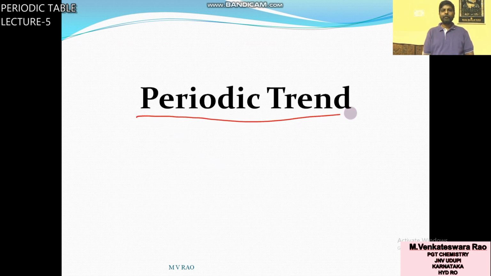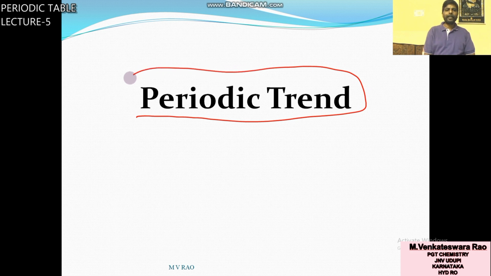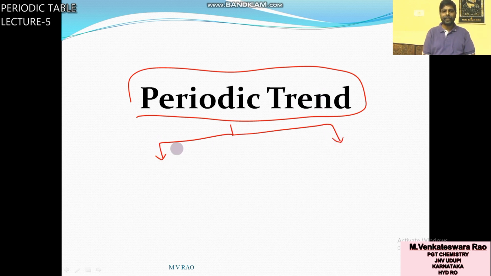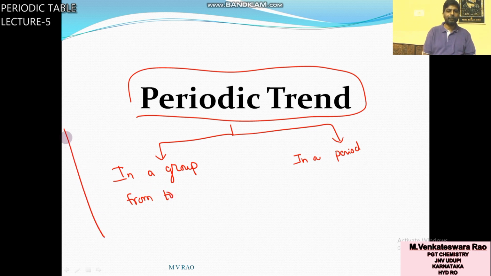Now we will see the periodic trend of atomic radius. Periodic trend means how the atomic radius will change in a group, and how it will change in a period. That means in a group from top to bottom, you know the elements in a group like this.